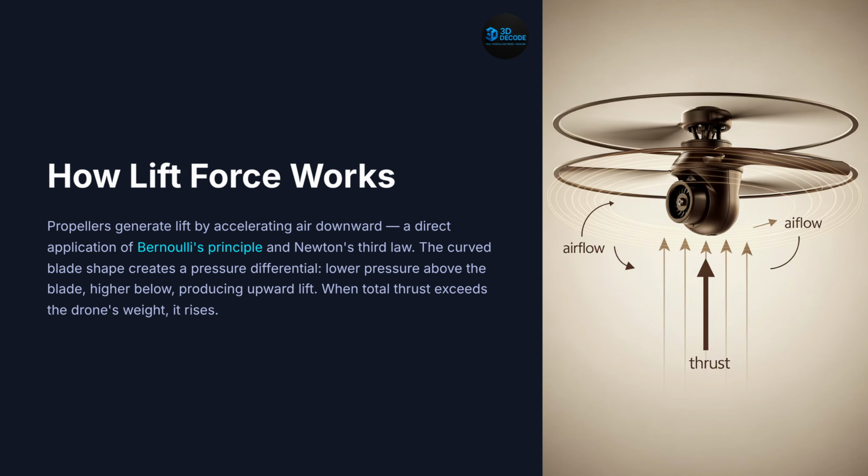Next, how lift force works. Quadcopters fly because propellers accelerate air downward rapidly. According to Newton's third law, every downward push of air creates an equal and opposite upward reaction force on the drone. At the same time, the curved propeller blades create pressure differences based on Bernoulli's principle, generating additional lift. When total upward thrust exceeds the drone's weight, the aircraft rises into the air.